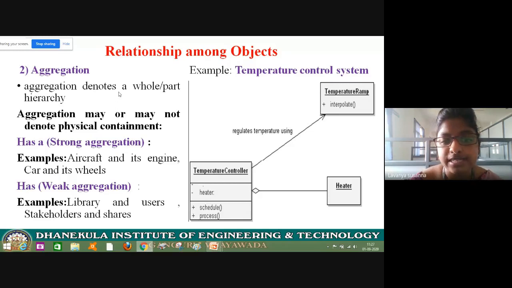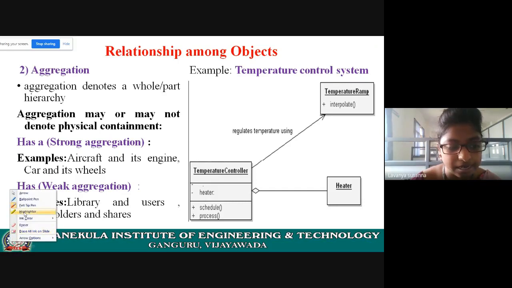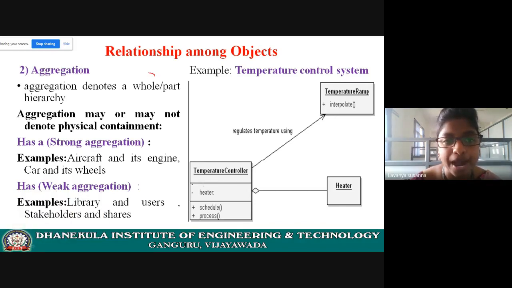Up to now we have seen links, the relationship between the objects. Now the second relationship is aggregation. Already you know what is meant by aggregation. Aggregation denotes a part-of relationship. For example, take CPU. CPU is an object and ALU is an object.